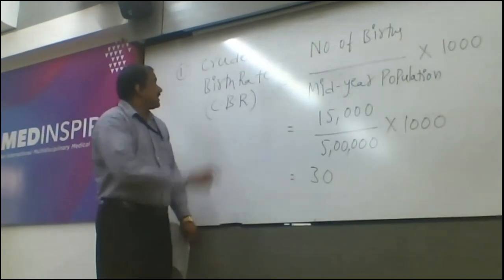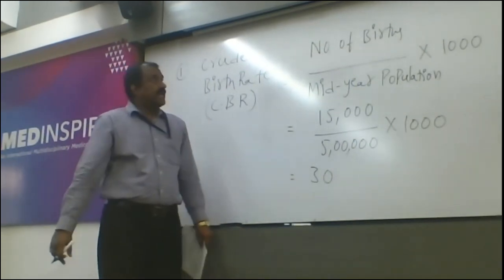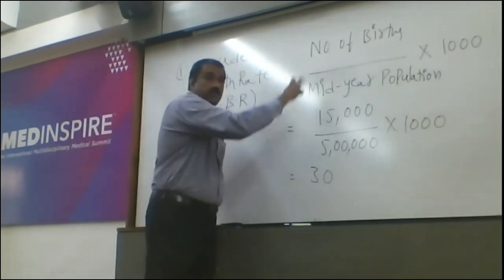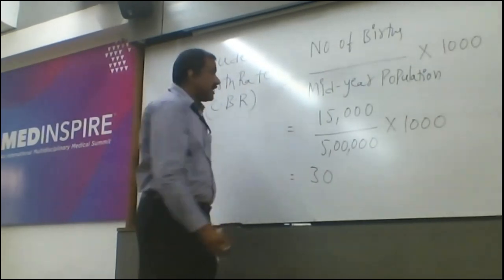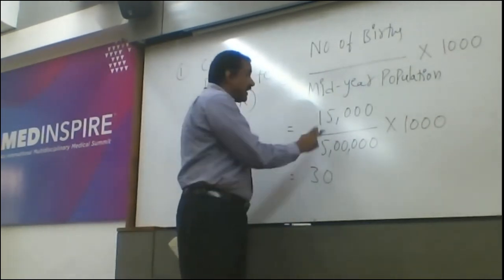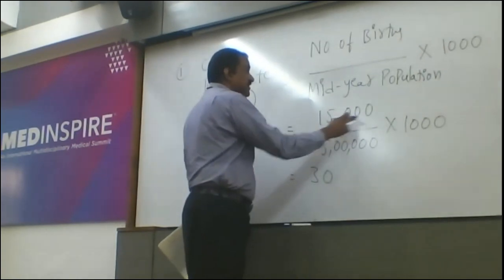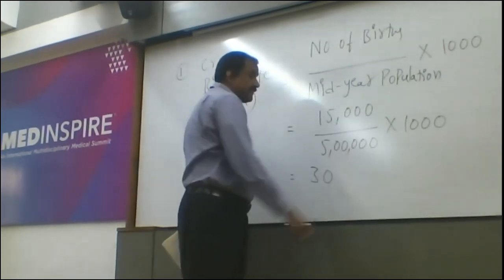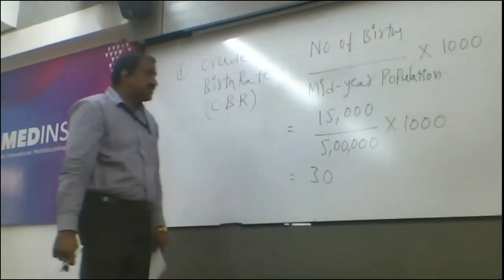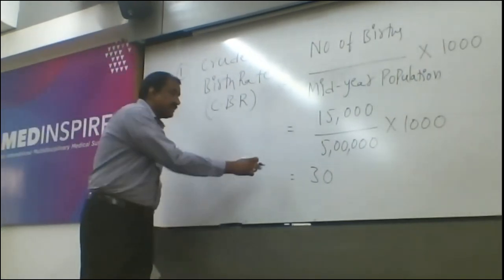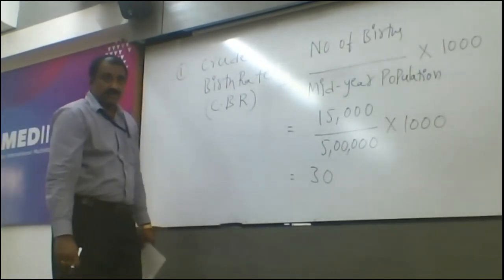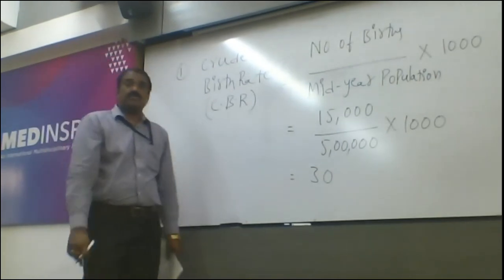So the units are per 1000. If you see crude birth rate, once again I'm explaining: number of births divided by mid-year population. We have substituted. Number of live births is 15,000 and mid-year population is 5 lakhs, into 1000, and finally we are getting CBR is equal to 30. Any doubts?